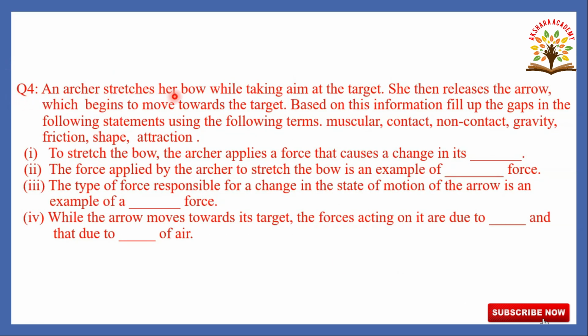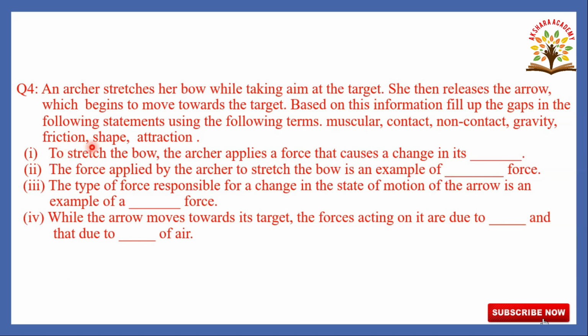An archer stretches her bow while taking aim at the target. She then releases the arrow which begins to move towards the target. Based on this information, fill up the gaps in the following statements using the following terms: muscular, contact, non-contact, gravity, friction, shape and attraction. By using these hints, we have to fill in the blanks. First, already: muscular force, contact force, non-contact force, gravity, friction, shape, attraction.